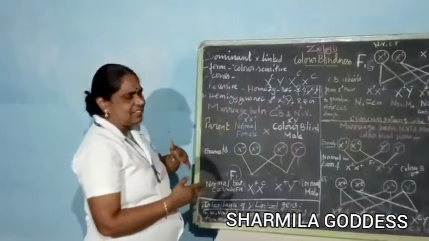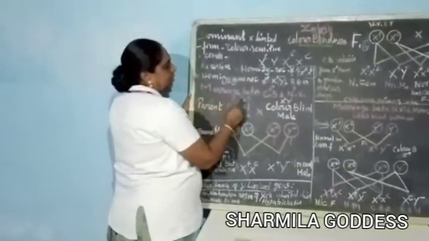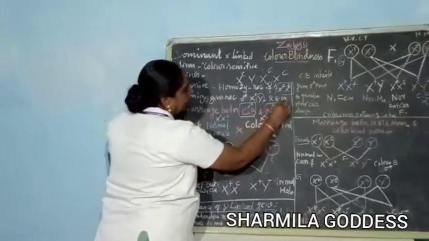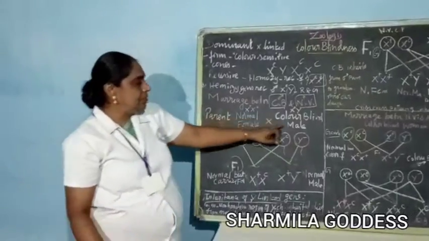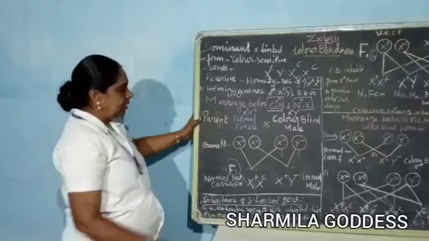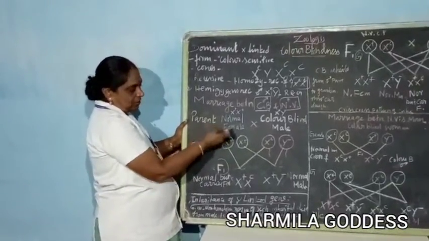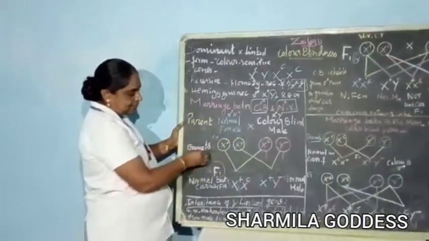There is inheritance by two types of marriages. The first one is the marriage between a color-blind male and a normal-visioned female. For the female, XX, they are normal, so X^+ X^+. These are the gametes.